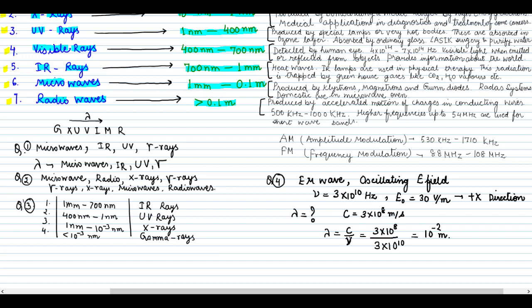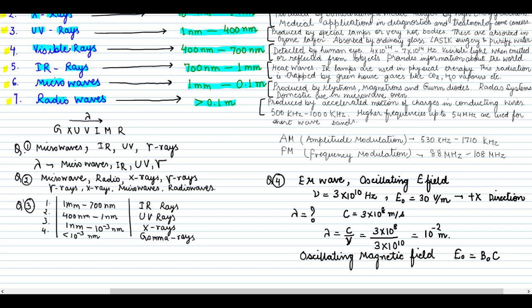Now we have to calculate the magnetic field. Electric field is given to us, now we have to calculate the oscillating magnetic field. We know there is a very simple formula: the electric field is always greater than the magnetic field. We get the electric field only when we multiply the magnetic field with a certain thing, and that certain thing is c, the velocity of light.